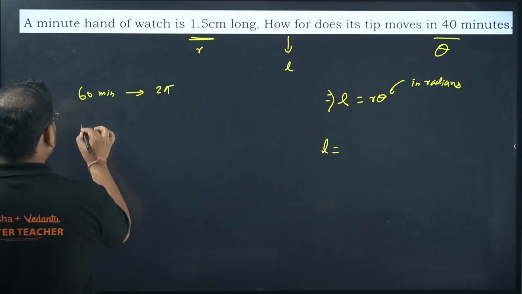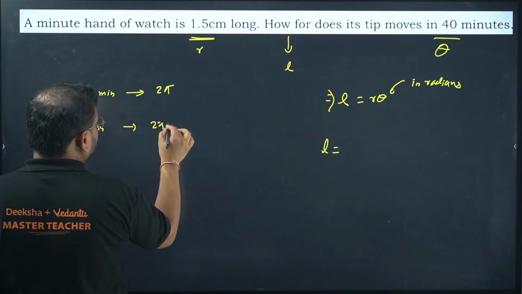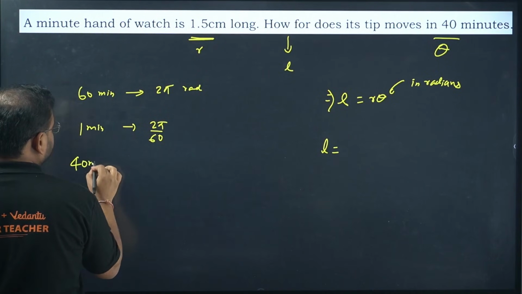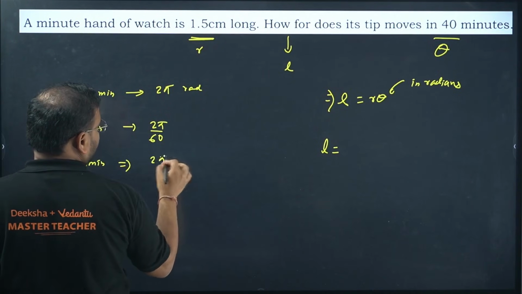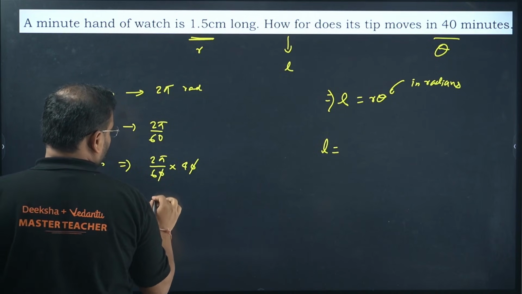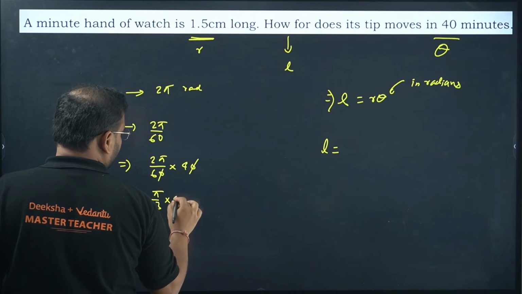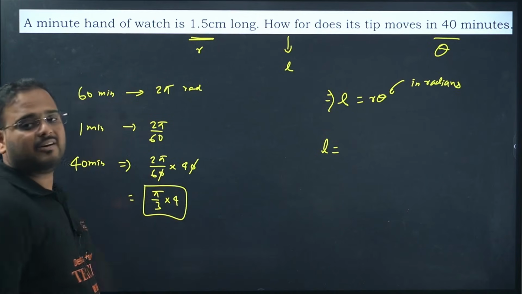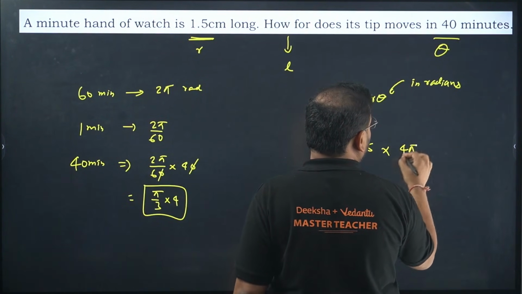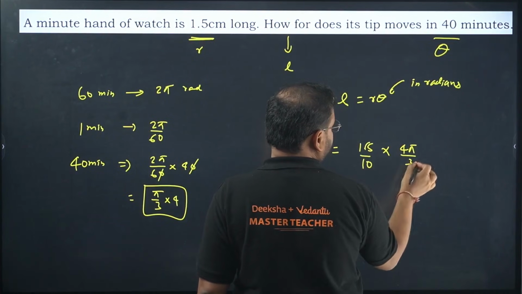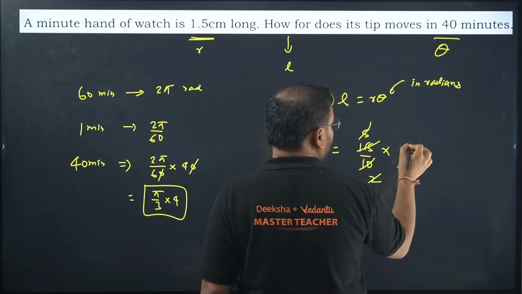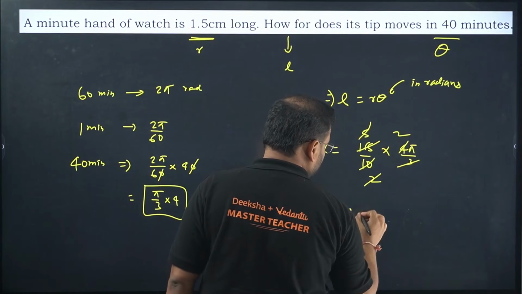Okay. In 1 minute, it is 2 pi by 60 radians. So 40 minutes they have given. It will become 2 pi by 60 into 40. Cancel. You have 2 by 3, so pi by 3 into 4. So 4 pi by 3 is the value over here. Use it. R is 1.5. We have 4 pi by 3. Move the decimal. 3 5s are, and 5 2s are, 2 2s are 4. L is coming as 2 pi.